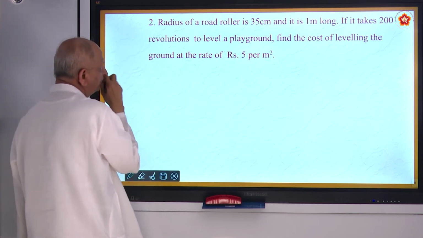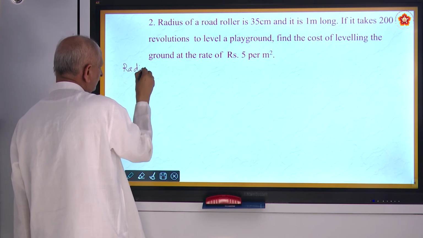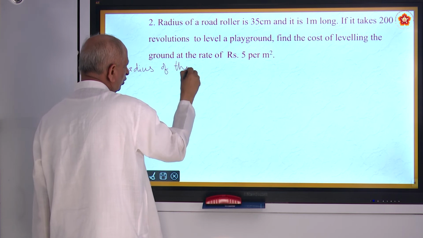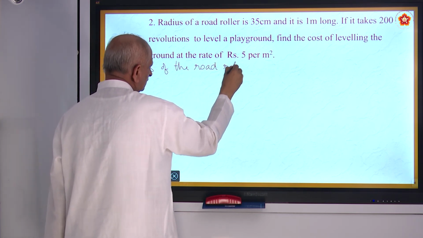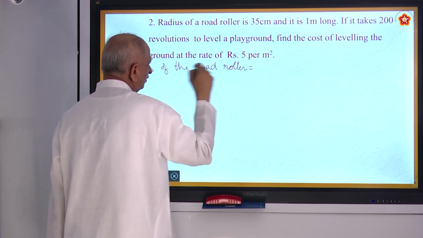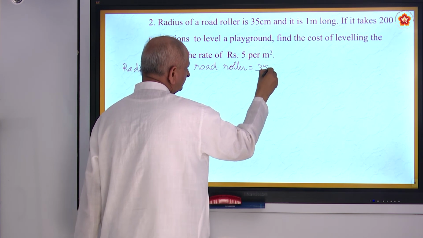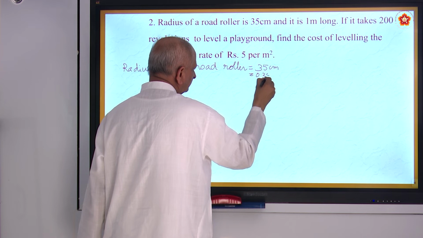So you can write it as radius of the road roller is equal to 35 centimeters. That is 0.35 meters.